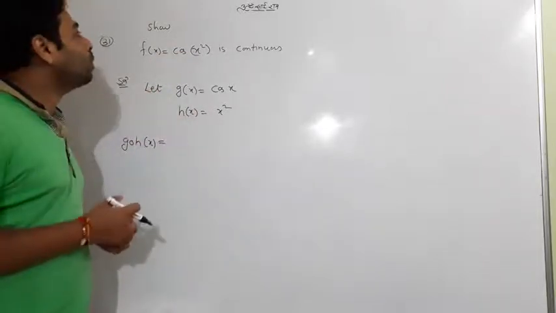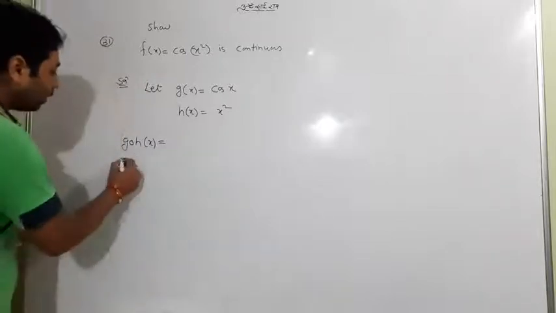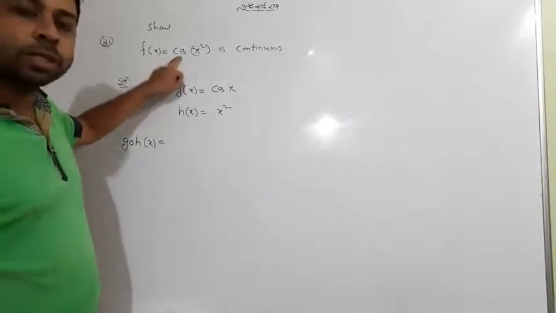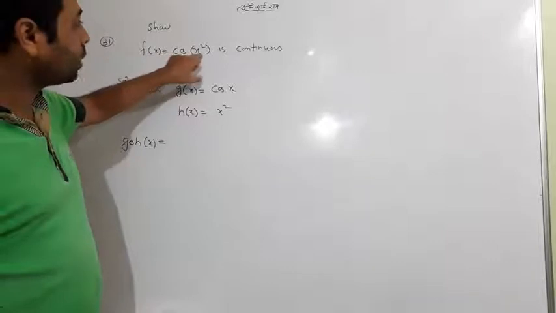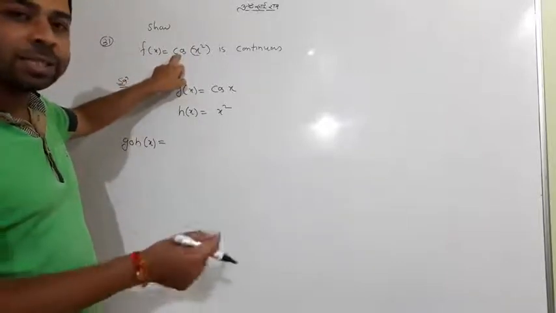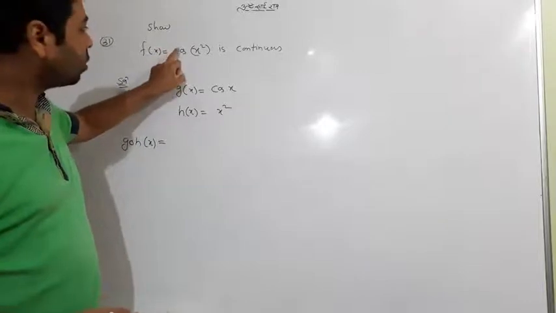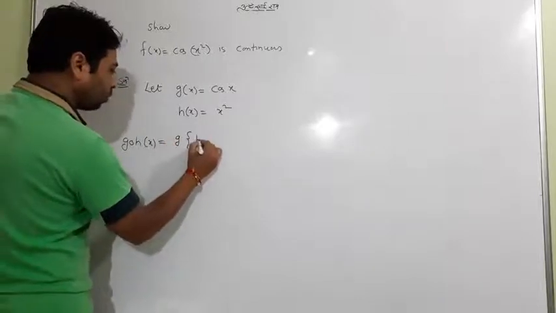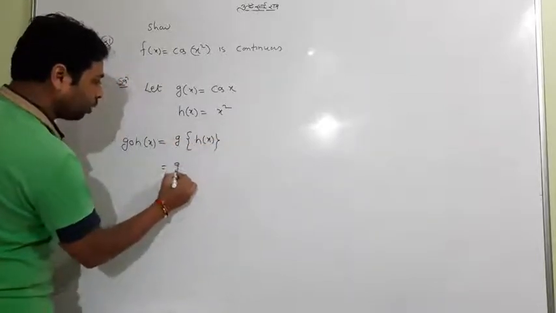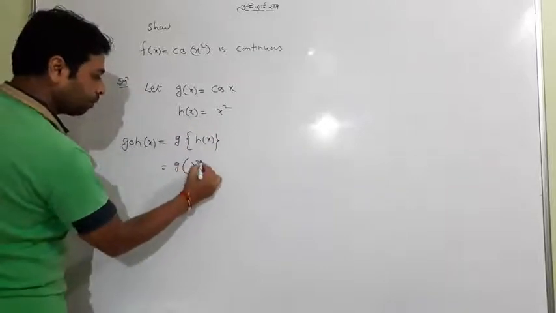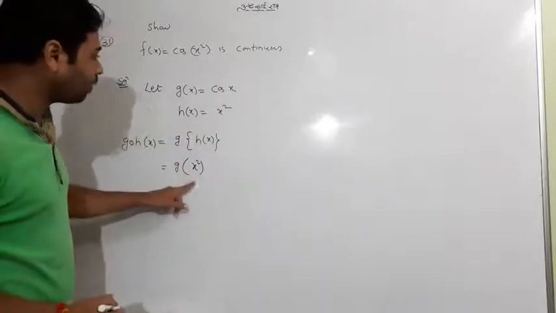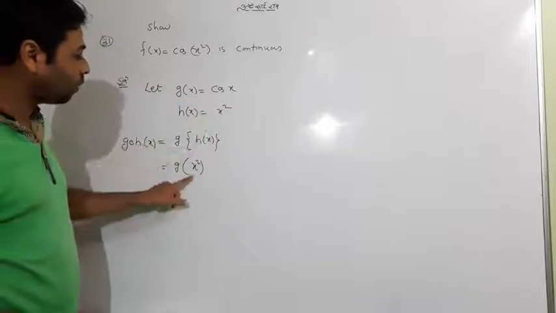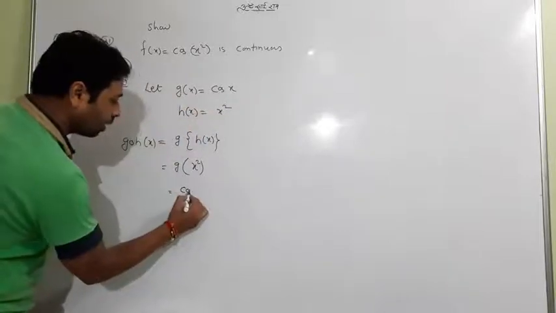How will it come to your mind that you have to find g of h? Why didn't you find h of g? That is simply based on whatever you considered. First you considered g, and second you considered h. So simple, it's a sequence, a chain: g, then h, so g of h. Now find it. g of h of x. What is h of x? x square. So this is g of x square. Now what is g of x square? g of x is cos of x, so g of x square will be cos x square. And now I want to stop here.